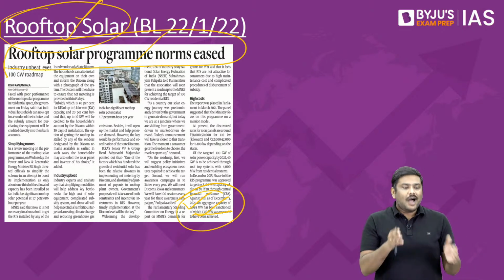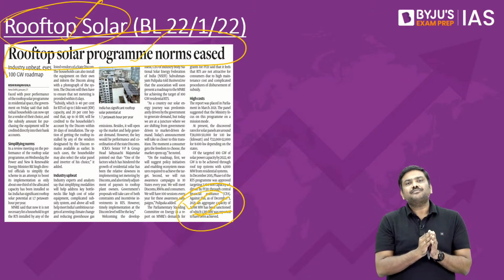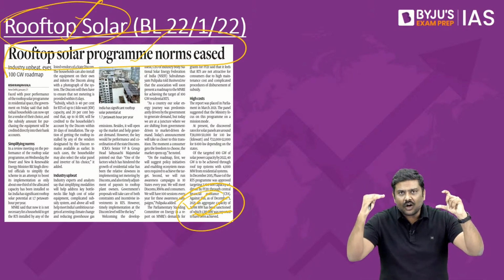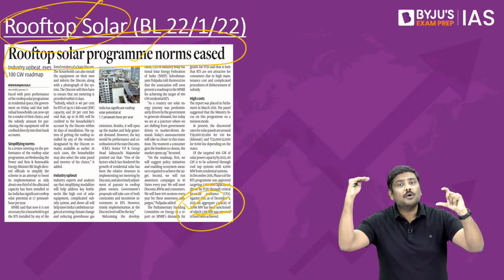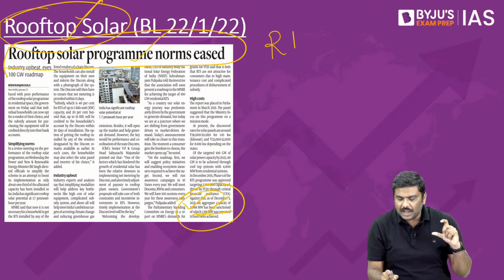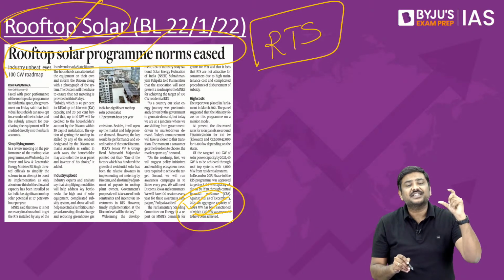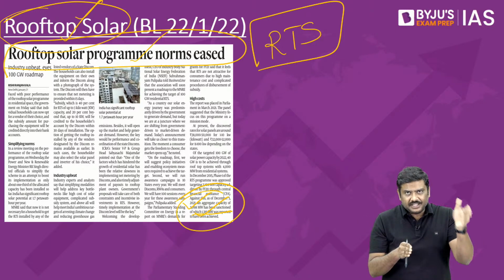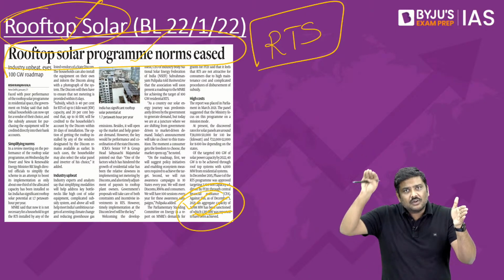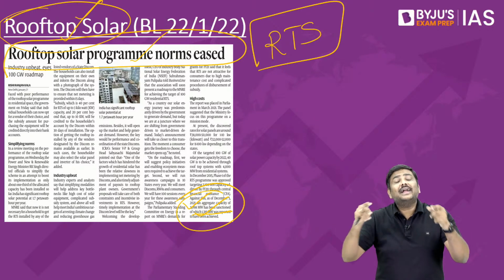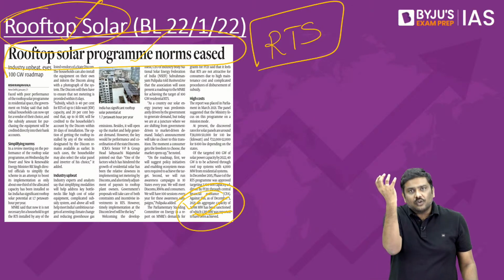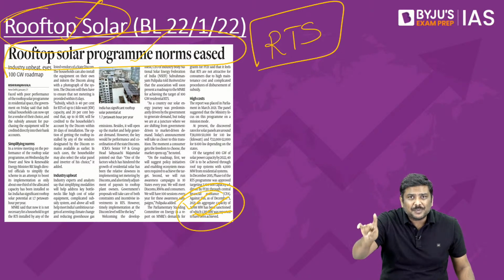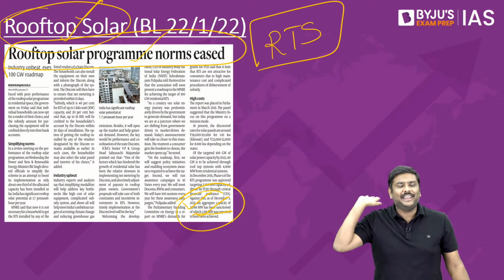First one, earlier the policy was that the DISCOM, that is the distribution company, will have a list of the suppliers of rooftop solar. I will use the short form now, RTS. RTS stands for rooftop solar. So, earlier the DISCOM used to have the suppliers of rooftop solar, and if you wanted to install rooftop solar on your house, you were supposed to choose from this list of suppliers only.